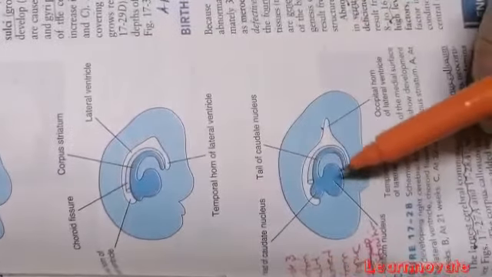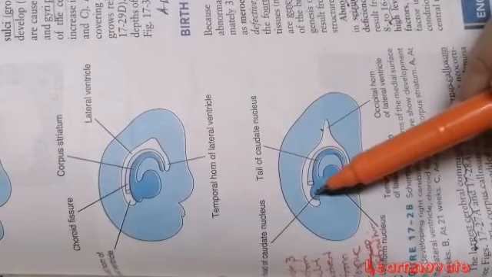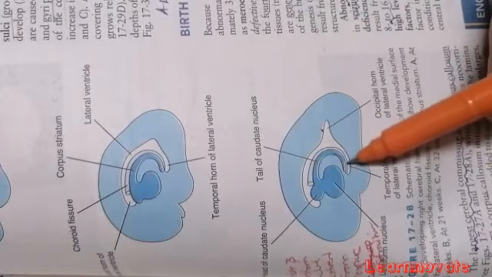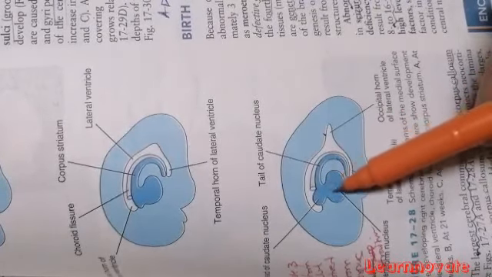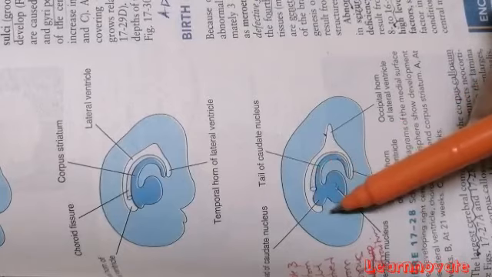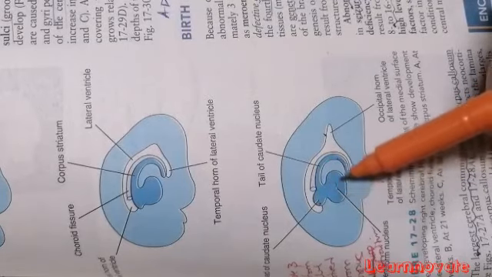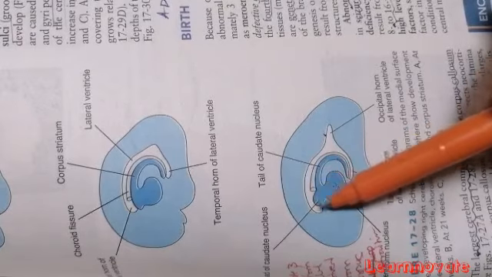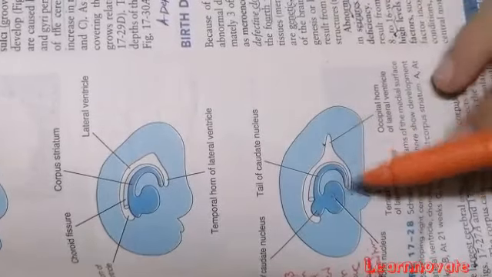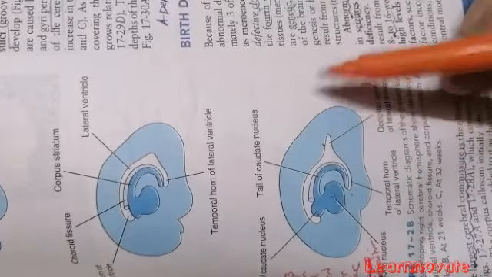In the atlas here you can see the caudate nucleus, having the head, the body and the tail in the temporal horn of the lateral ventricle, and this one is the lentiform nucleus, which is present between the thalamus and the caudate nucleus. So the lentiform nucleus is located laterally while the caudate nucleus is located medially. We have discussed the gross anatomy of the basal ganglia in a separate video. Here is shown the development of the basal ganglia, or corpus striatum, around the cavity of the lateral ventricle.